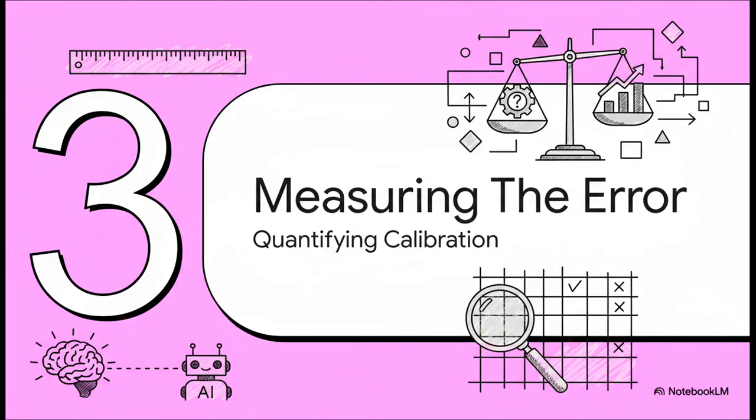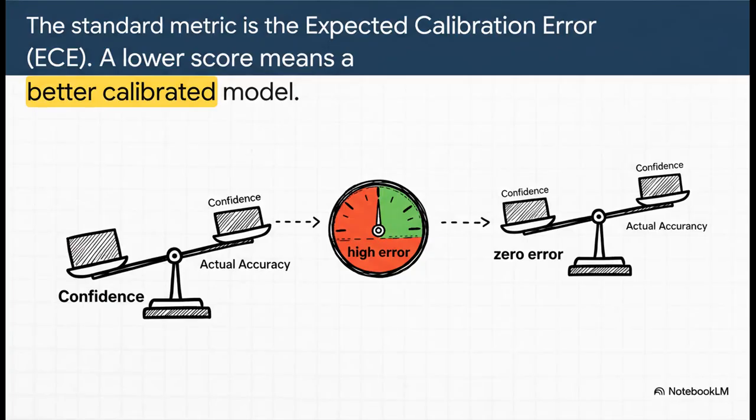So, we know what good calibration looks like, but how do we actually measure it? How do you put a number on something like trustworthiness? Well, the standard way to do this is with a metric called the expected calibration error, or ECE for short. Basically, it just measures the gap between a model's confidence and its actual accuracy. A perfect score would be an ECE of 0. So, yeah, the lower the ECE, the better.